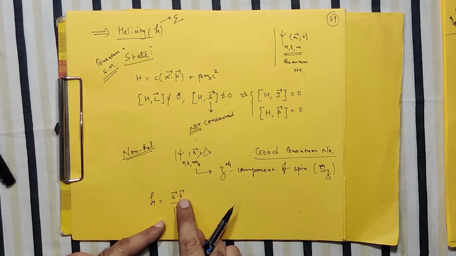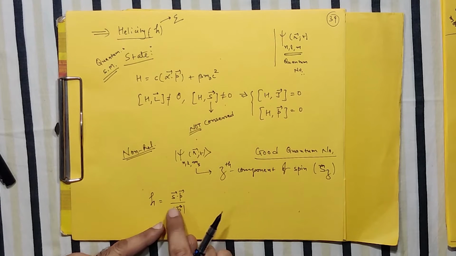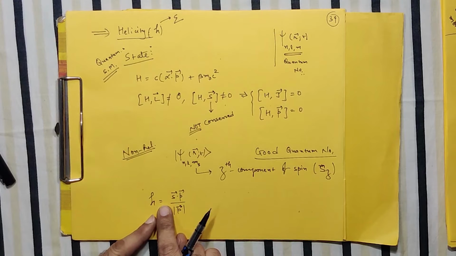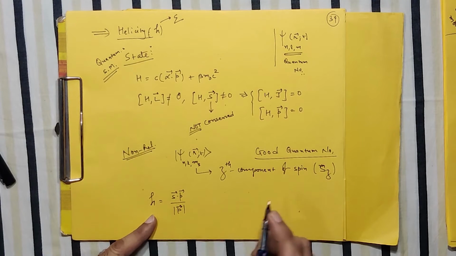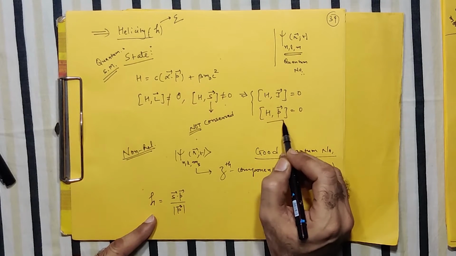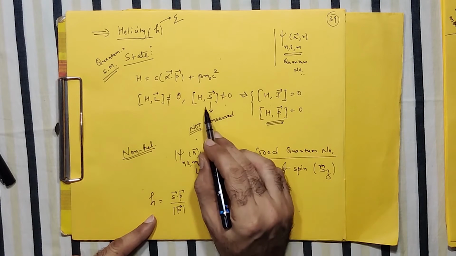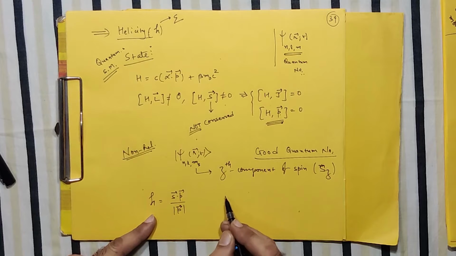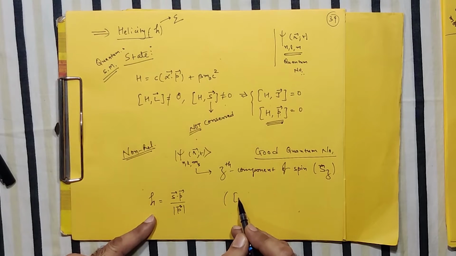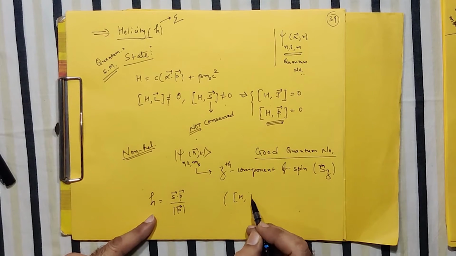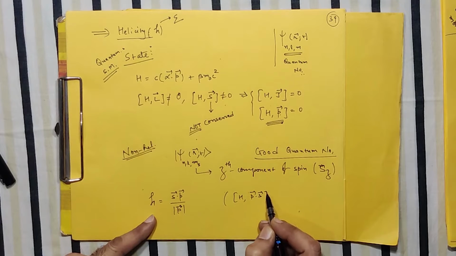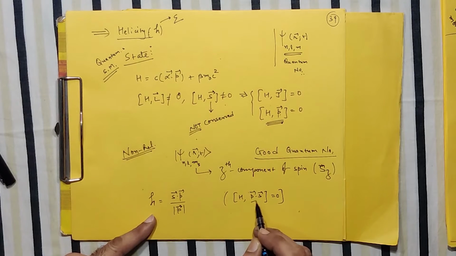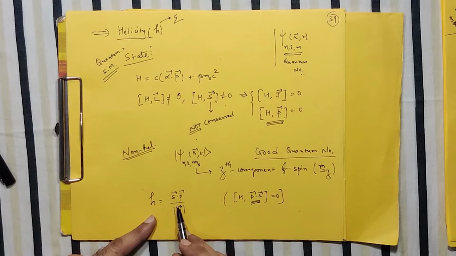So S dot P divided by P we define as the new quantum number, the helicity quantum number. And no need to say that since H commutes with P, H will also commute with P dot S. You may also try that H and P dot S commute, and therefore P dot S can be used as a good quantum number. It can be used to label the state.